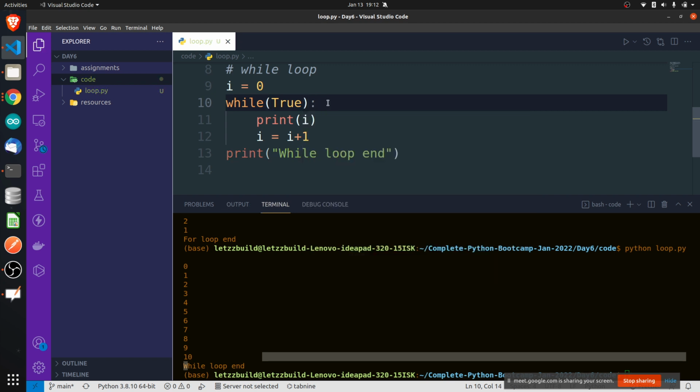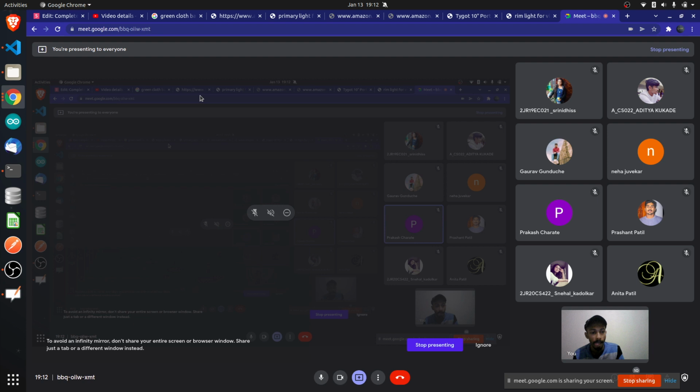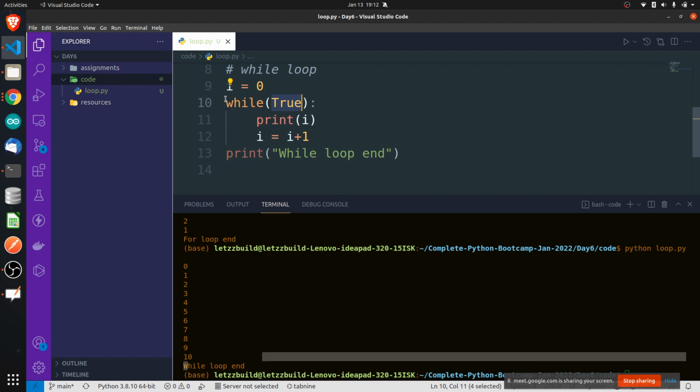So what you should understand, the one fundamental point if you want to understand while loops: remember this point for your lifelong. Even in if conditions, even in while loops, only and only when the condition becomes true, that time it will go inside the loop.